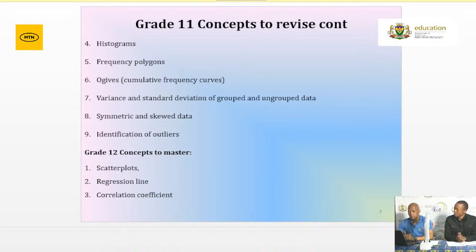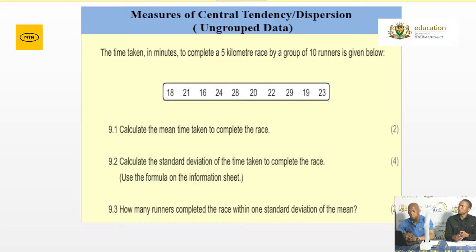And grade 12s, what we have on the screen, for those that are watching this presentation through our various social media platforms, is a typical question on ungrouped data. You're given a data set where you are required to determine the mean, and we are referring to ungrouped data, by the way. So determining the mean, you all know that you have to add all your data elements divided by the number of data elements that are there.